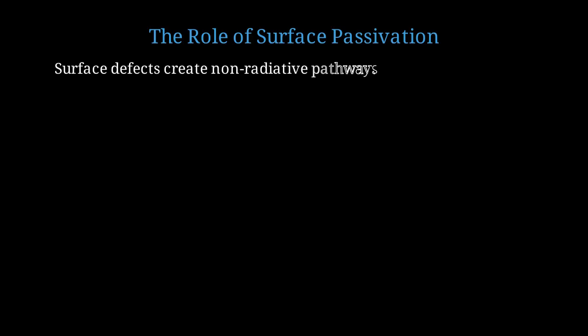Silicon nanocrystals have an enormous surface-to-volume ratio. Surface defects create trap states in the bandgap that capture electrons and holes, leading to non-radiative recombination. Dangling bonds at the silicon surface are the main culprit. Each surface silicon atom can have one or more unsatisfied bonds that create deep trap states.